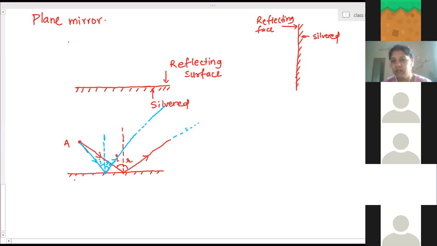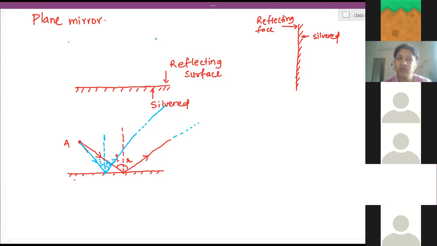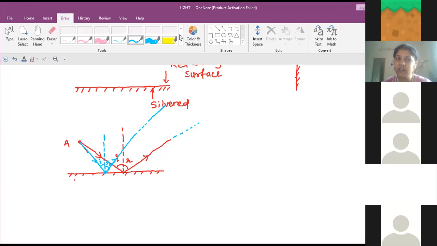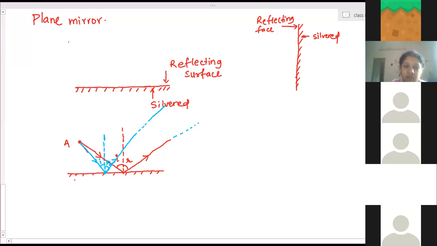So they can't meet. For that, we have to make them meet. In such a case, we have to produce them in the other direction, backwards.